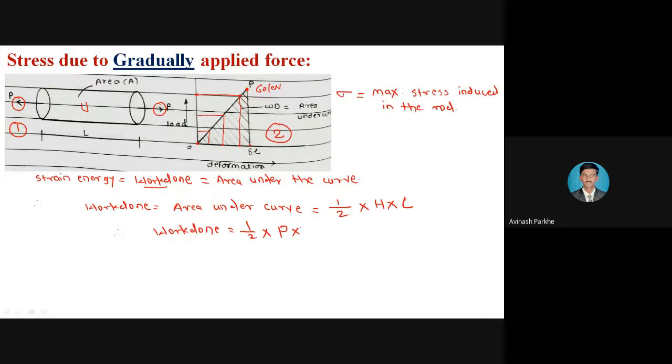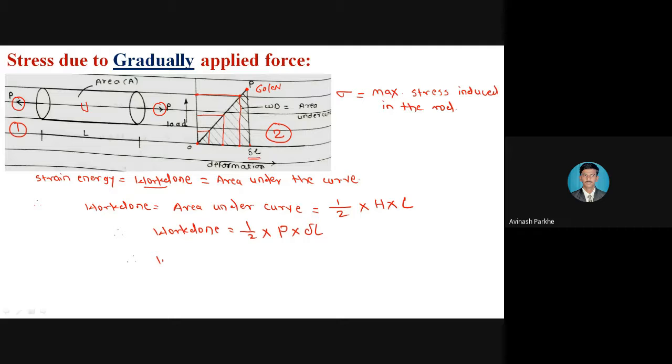This is the delta L amount of deformation taking place due to the maximum load. It means this particular rod is subjected to the maximum load P, and due to that P amount of maximum load, delta L amount of maximum deformation is taking place.